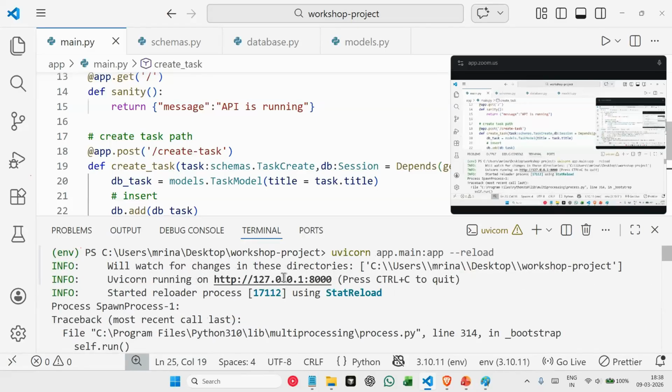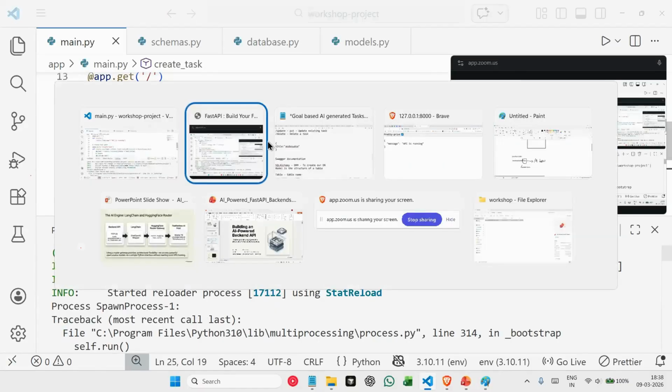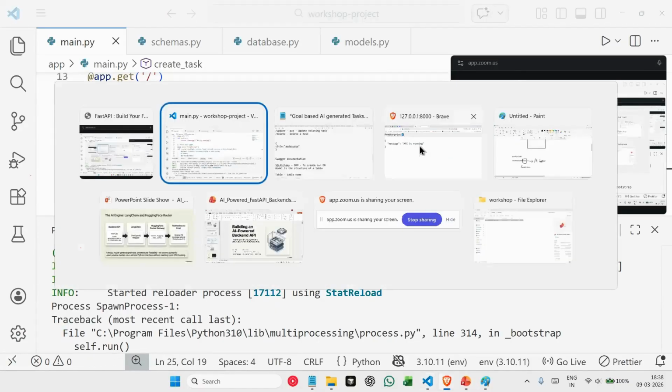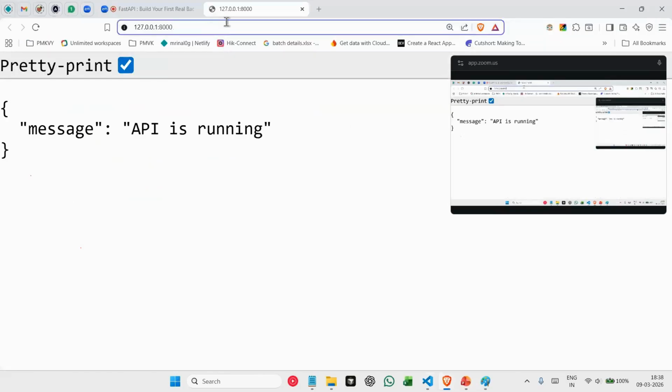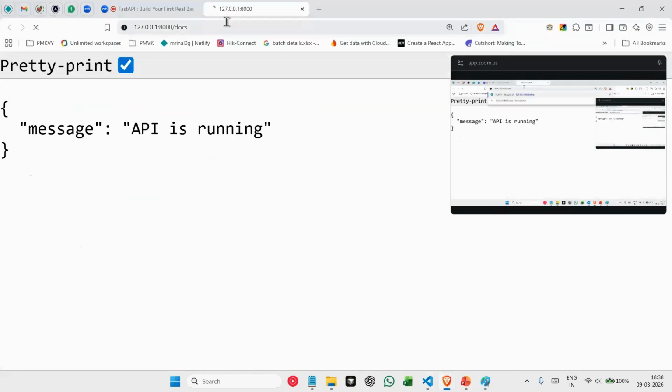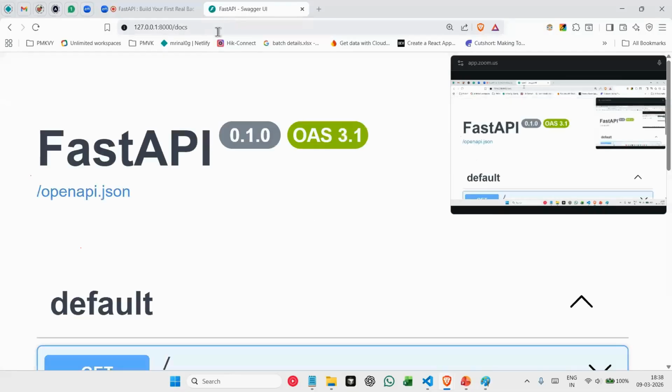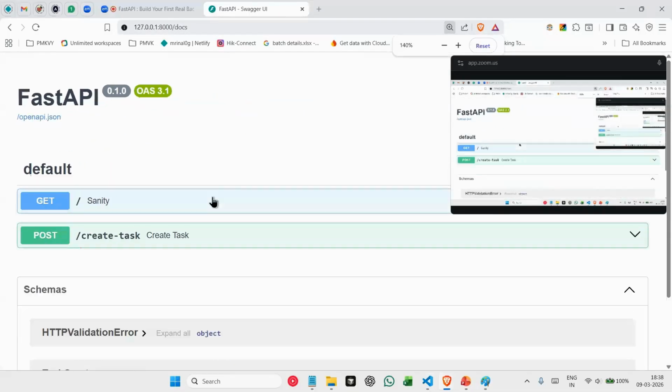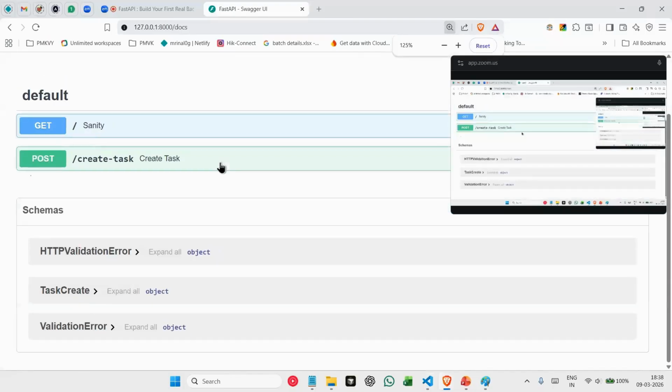And if you simply add slash docs to this URL, FastAPI automatically creates a documentation for you. So it automatically creates a testing page for you.